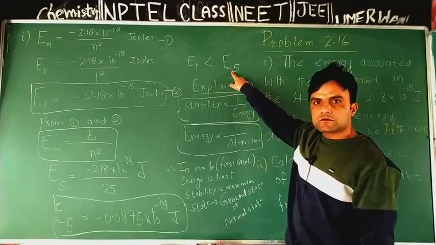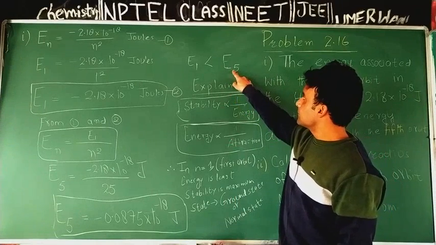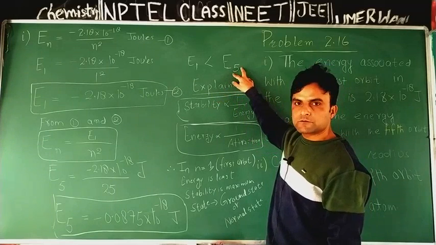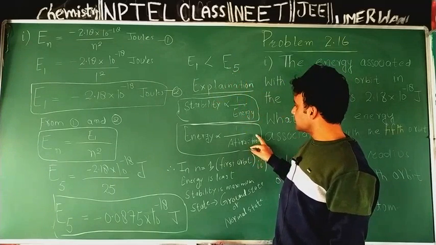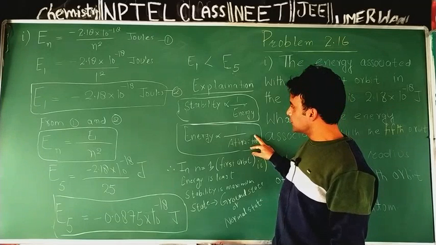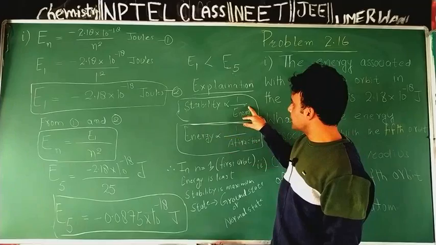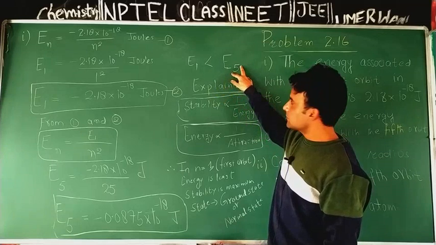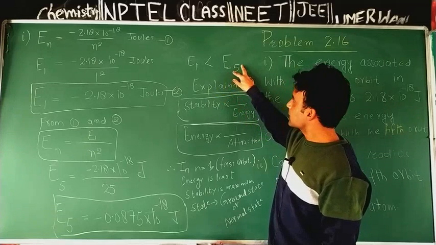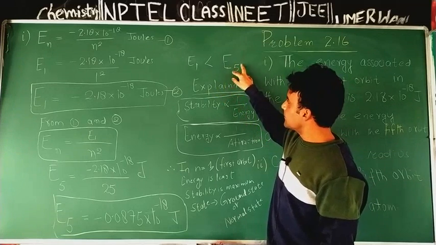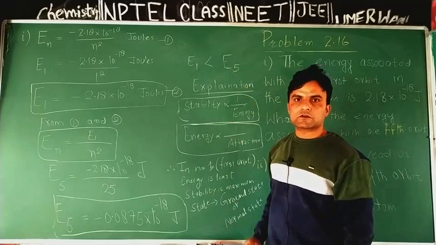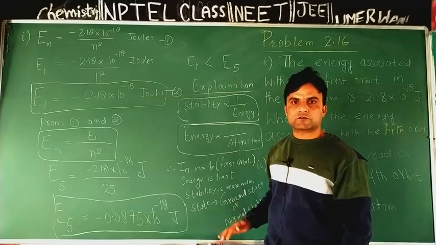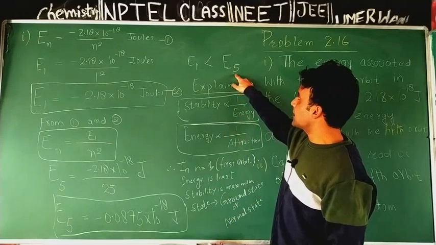Then what will be the fifth orbit? It will be the energy of the electron in the fifth orbit. In the fifth orbit, the electron experiences less attraction due to the nucleus. Its energy will be more. If its energy is more, it will be less stable in the fifth orbit. In the fifth orbit, attraction is less, energy is more, stability is less. Therefore, the fifth orbit here will be excited. If the electron is present in the fifth orbit of the hydrogen atom, we will say this state of the hydrogen atom is the excited state.